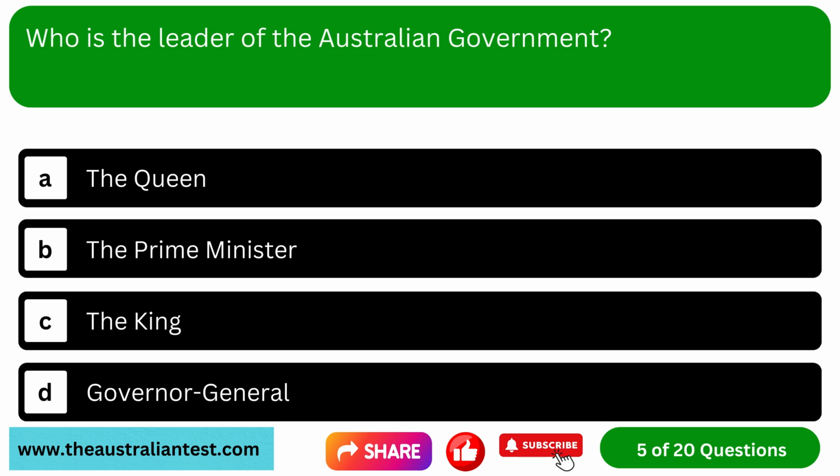Question 5. Who is the leader of the Australian government? Option A, the Queen. Option B, the Prime Minister. Option C, the King. Option D, Governor-General.